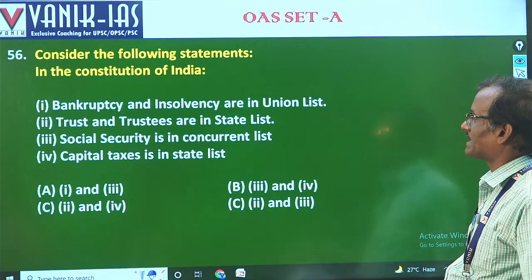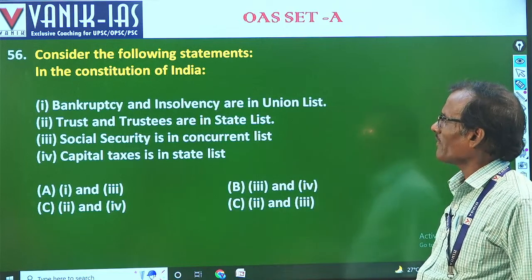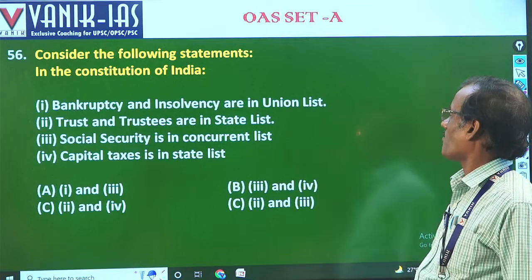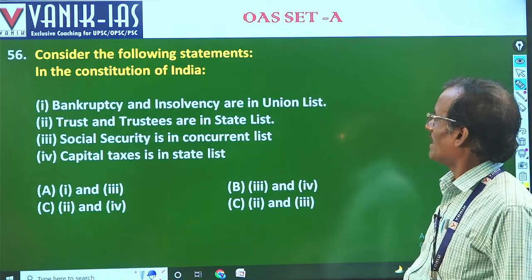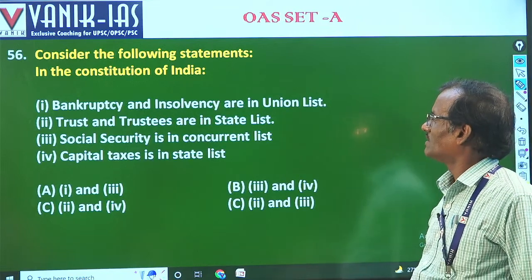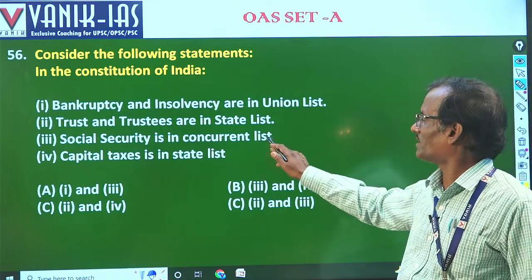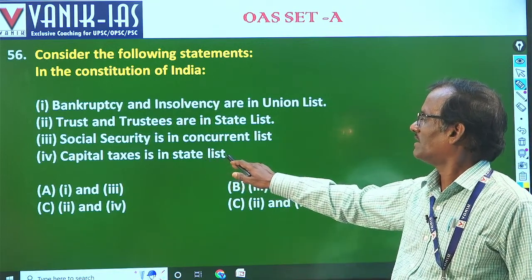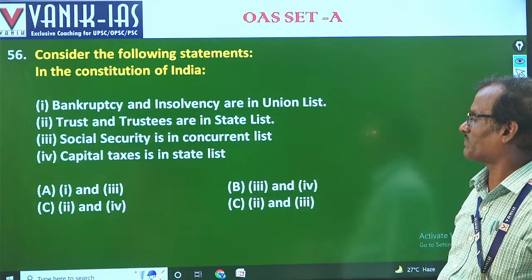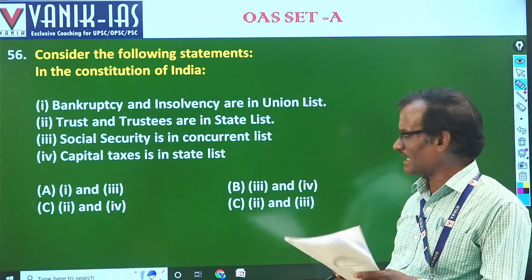Consider the following statements in the Constitution of India: bankruptcy and insolvency are in the union list. No, they are in the concurrent list. Trust and trustees are in the state list, but social security is in the concurrent list, and capitation tax. So we have done this answer as B.